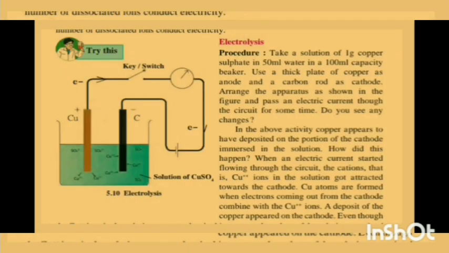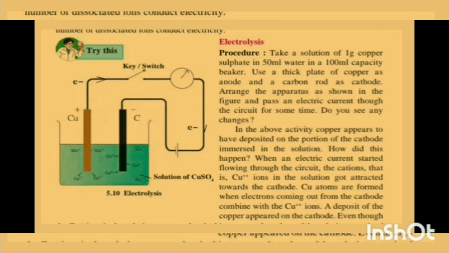So let's see one procedure here about electrolysis. Here we have to take a solution of 1 gram copper sulfate in 50 ml water in a 100 ml capacity beaker, and then use a thick plate of copper as anode and a carbon rod as cathode. Arrange the apparatus as shown in the figure and pass an electric current through the circuit for some time. Do you see any changes in the above activity?